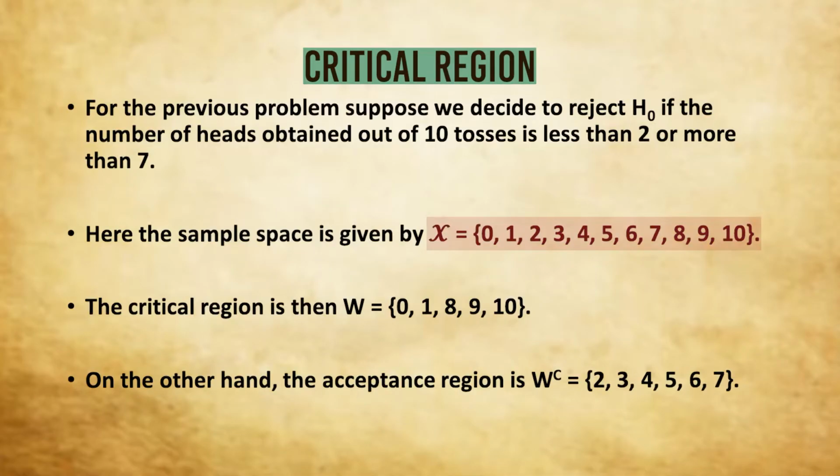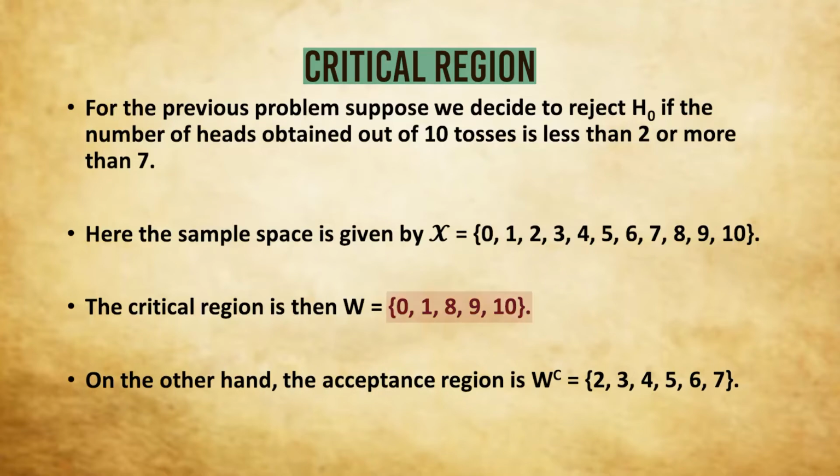So what are all the possible values of X? You are tossing the coin 10 times and X is the number of heads obtained. So X can take up any value from 0, 1 up to 10. So this set containing 0, 1 up to 10 will be the sample space of the test statistic, which will be denoted by script X. Now we have decided to reject H0 if the number of heads obtained is less than 2 or more than 7.